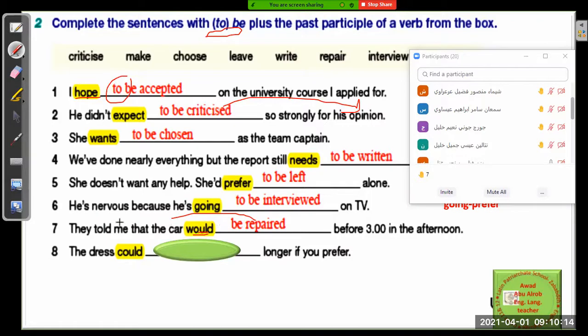Now number 8, come on Yazan. Look at it again, please, Yazan. Now it's a modal verb, so what's your answer? Be made. Could be made. Could is there, we just cross it out in red.